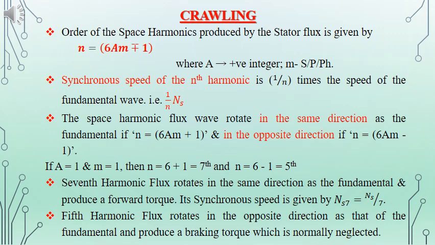So the seventh harmonic will be rotating in the same direction as that of the fundamental frequency component or flux, and the fifth harmonic of the flux will be rotating in the opposite direction as that of the fundamental frequency flux. For the seventh harmonic, the speed will be Ns divided by 7, and for the fifth it will be Ns divided by 5. When it rotates in the opposite direction, it will be producing a braking torque because the direction of rotation of the flux is in the opposite direction.